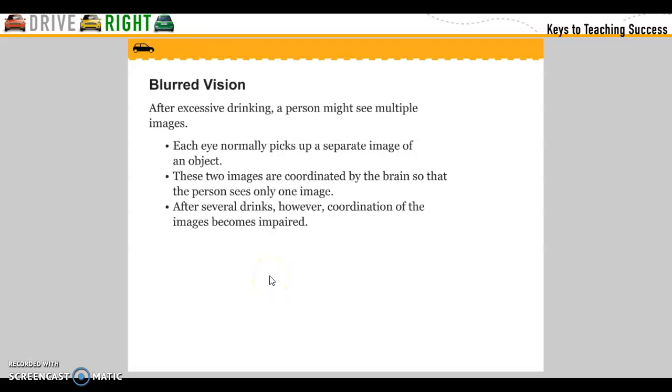Blurred vision. After excessive drinking, a person might see multiple images. Each eye normally picks up a separate image of the object. These two images are coordinated by the brain so that the person sees only one image. After several drinks, however, the coordination of the image becomes impaired.